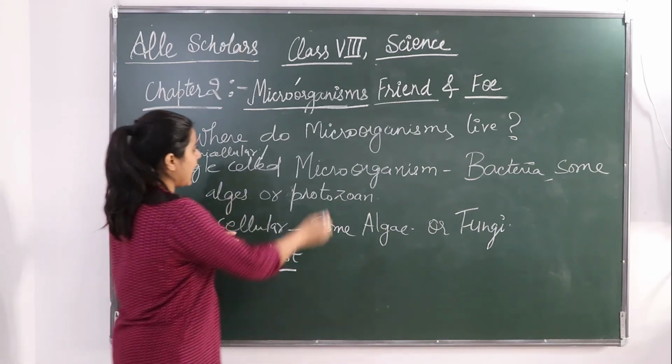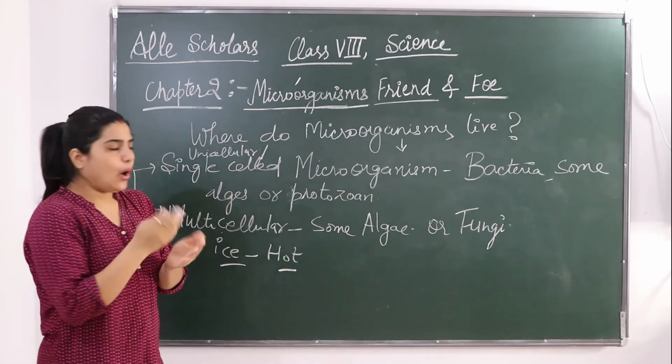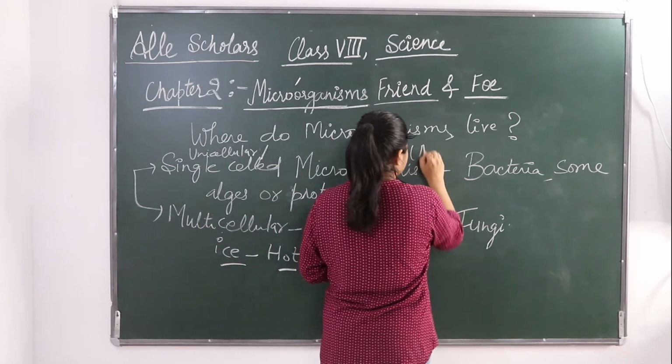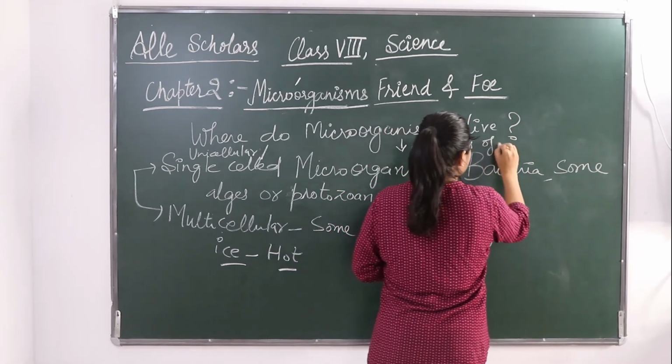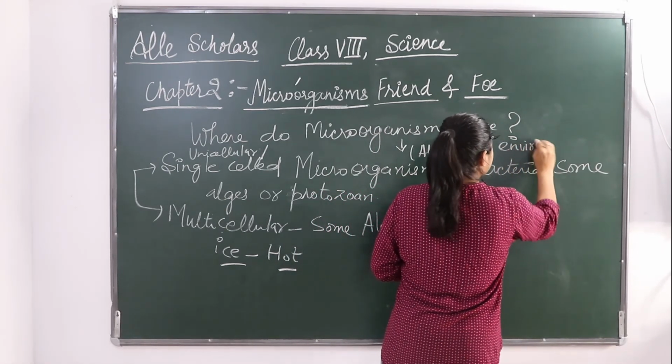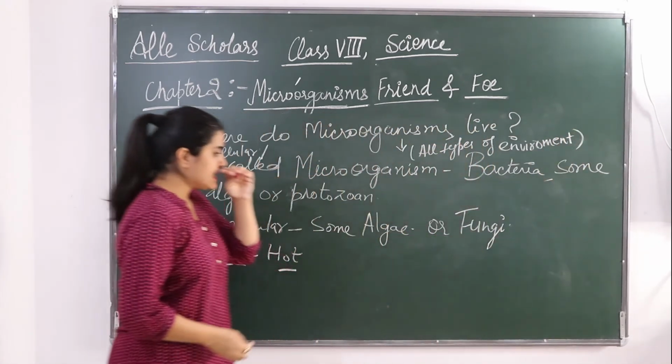It means these microorganisms live in all types of environment. हर तरह के environment में ये microorganisms रह सकते हैं.